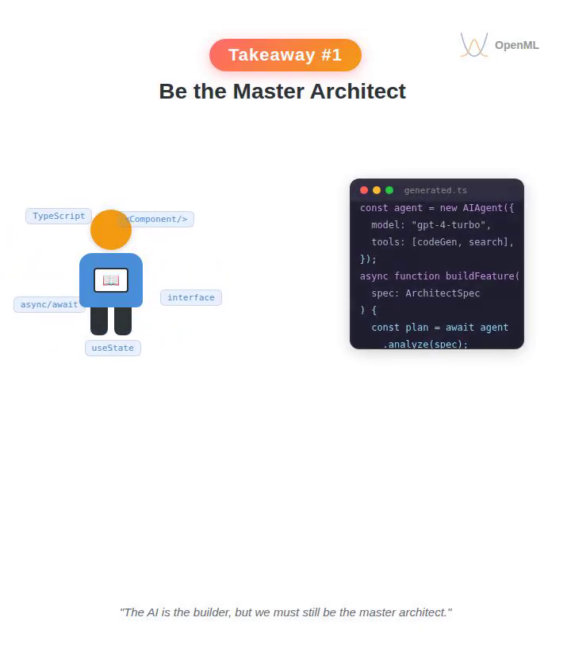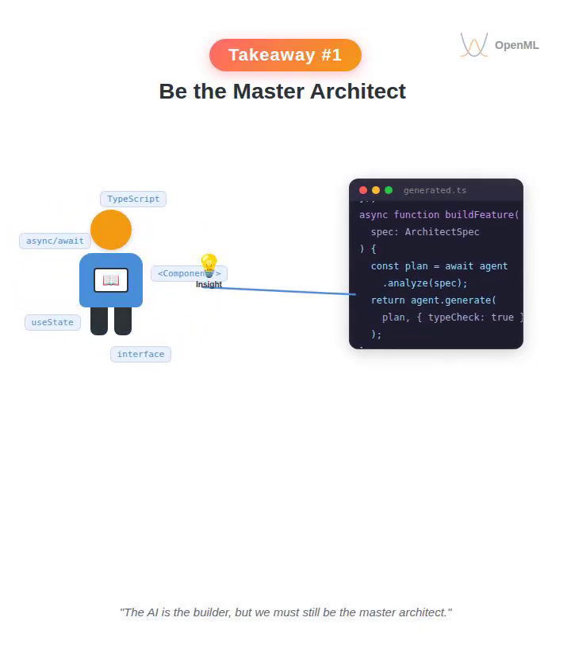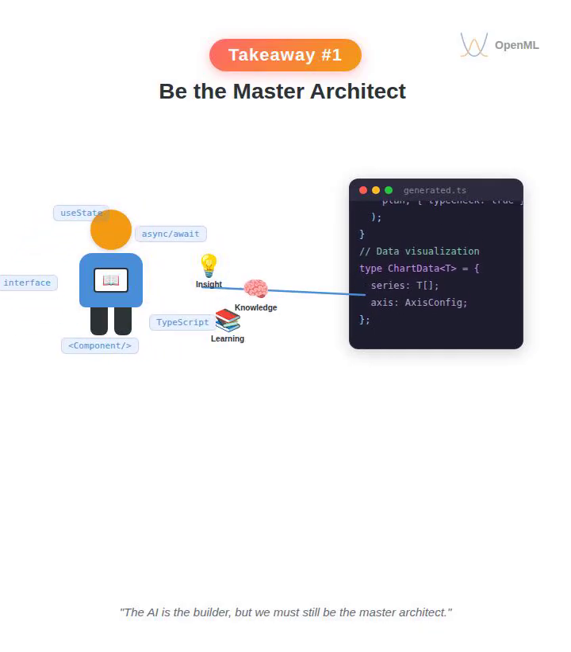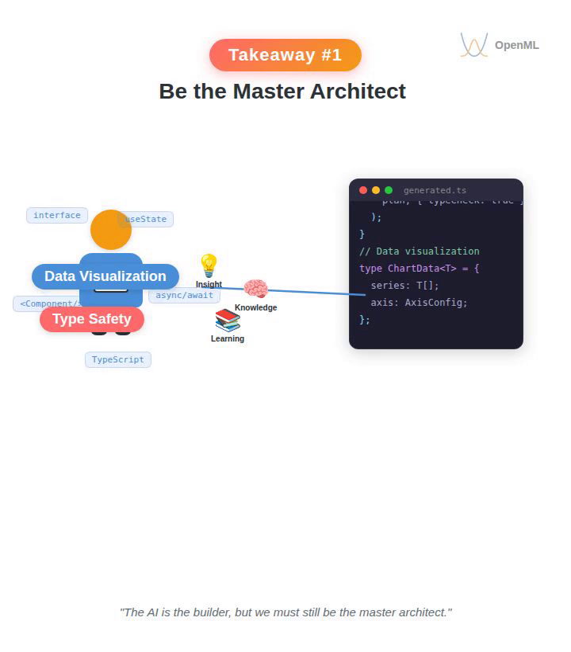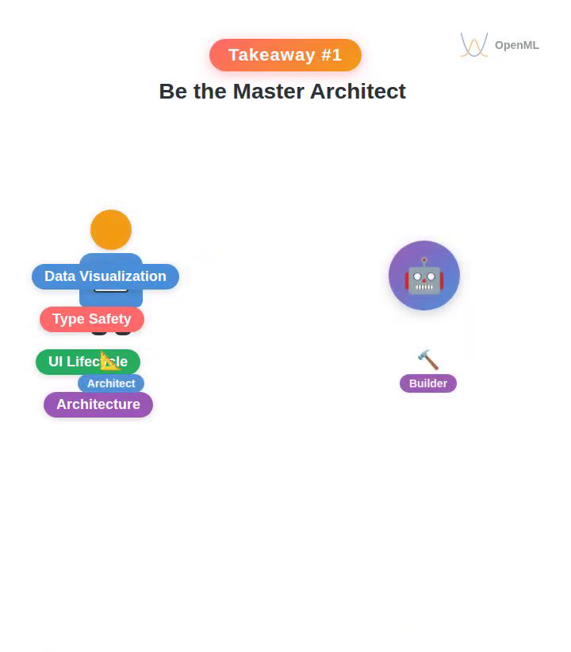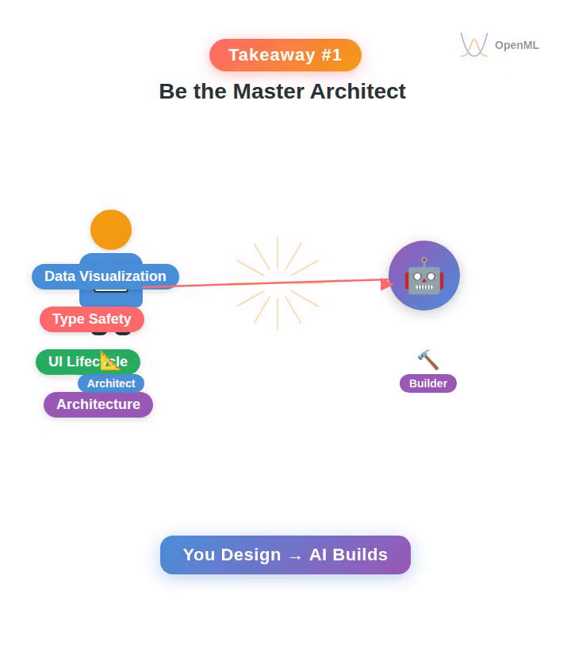To write a truly effective manifest, we must possess a deep understanding of our tools. We cannot demand highly optimized data visualizations, strict type safety, or nuanced UI lifecycle patterns if we don't understand them ourselves. The AI is the builder, but we must still be the master architect.